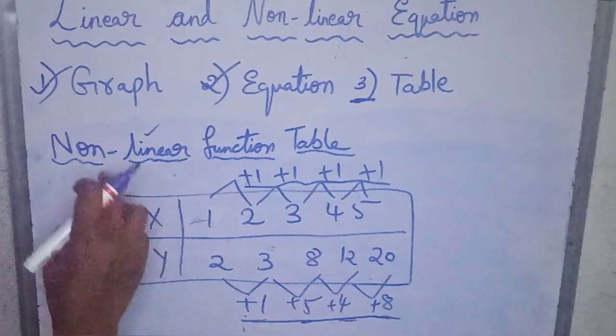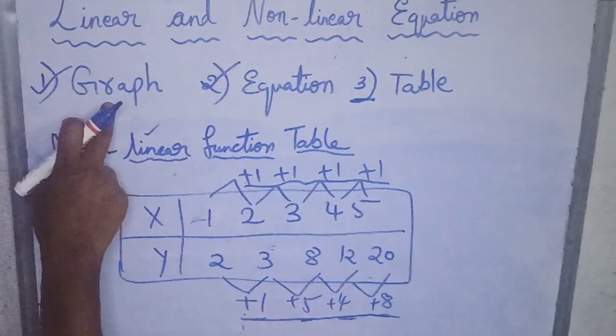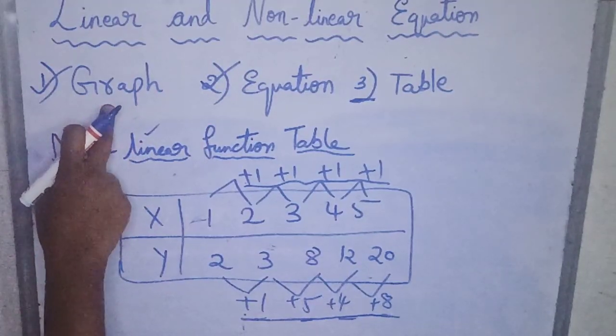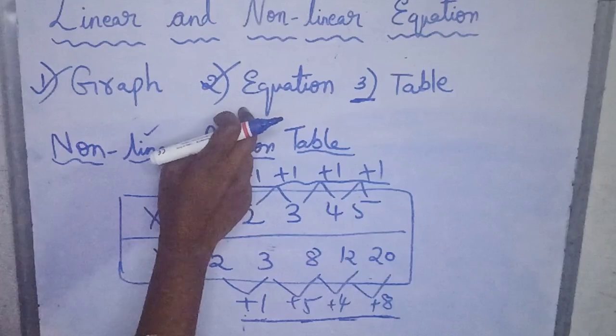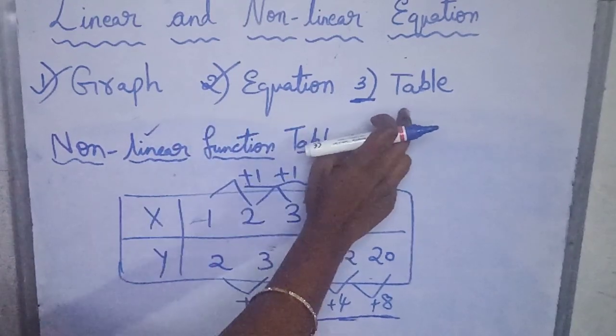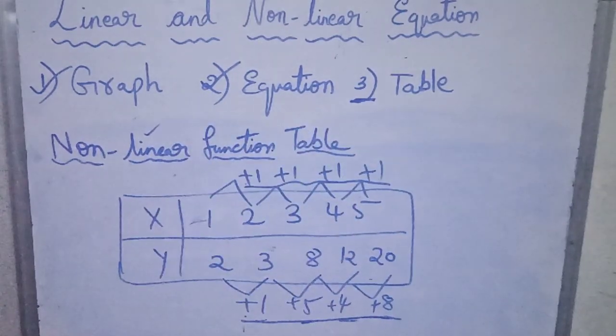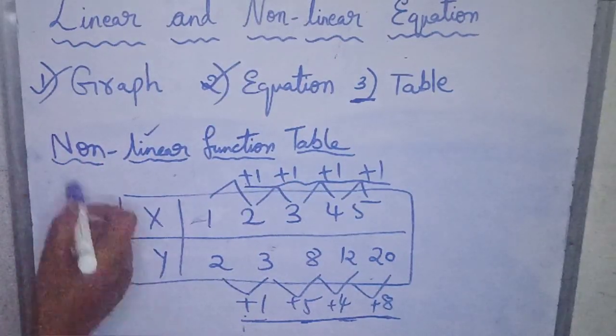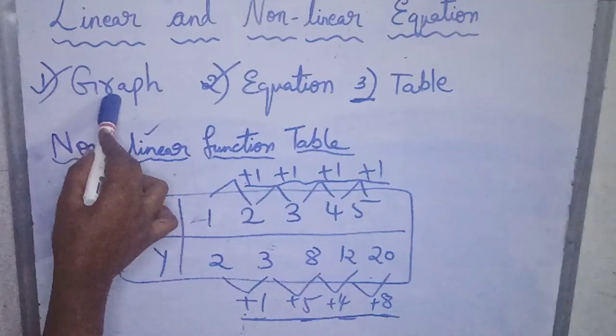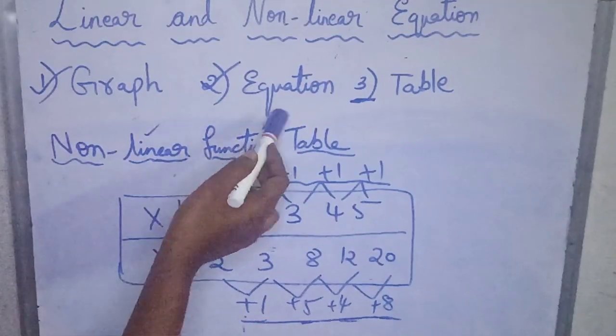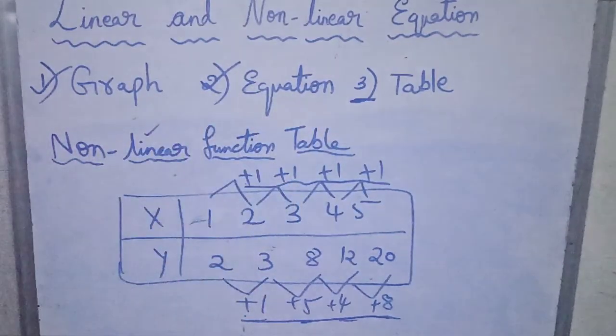Now we have understood from a graph how we can identify whether it is linear or non-linear, and from the equation also we have seen. Now we have seen the table also. Now you have a clear idea of what the nonlinear function and the linear function are. If you are given any data in the form of a graph, equation or table, we can easily say whether it is linear or non-linear.